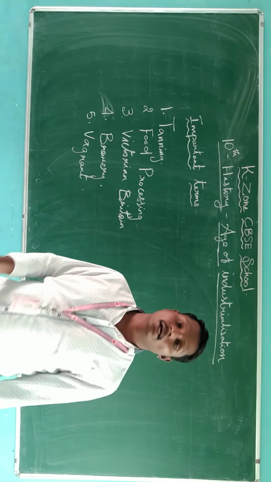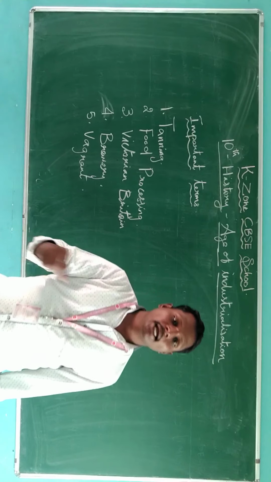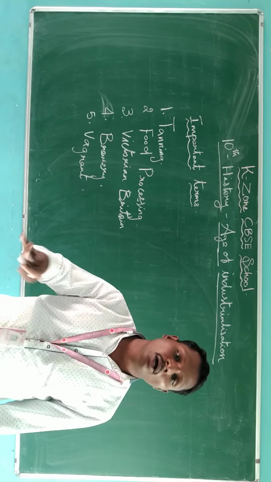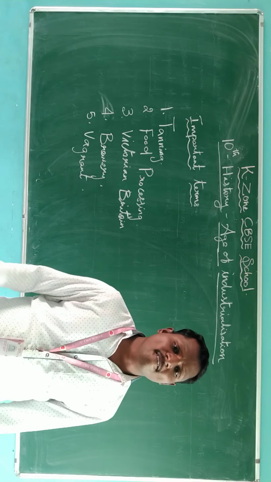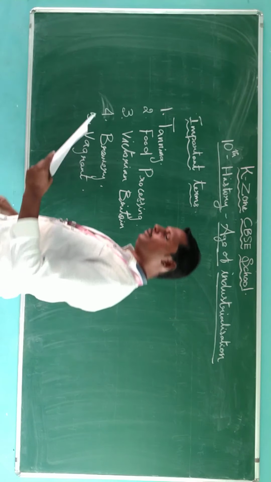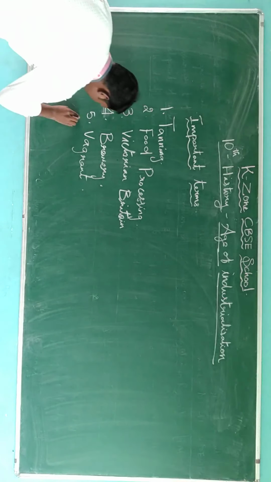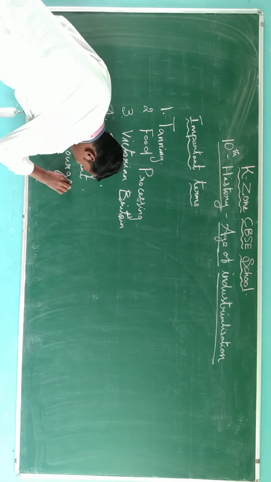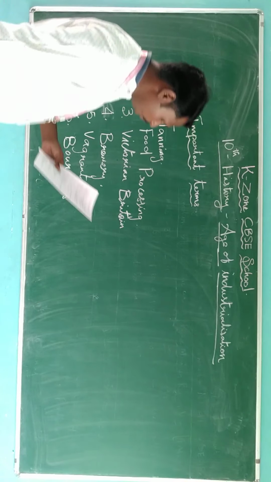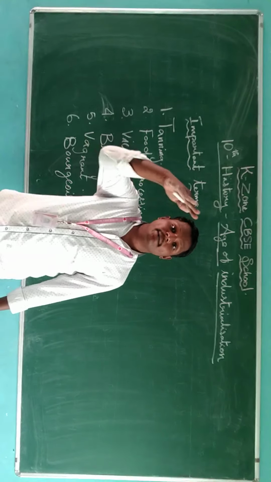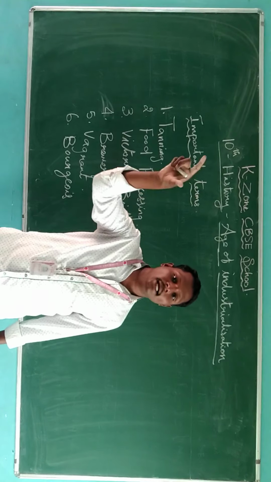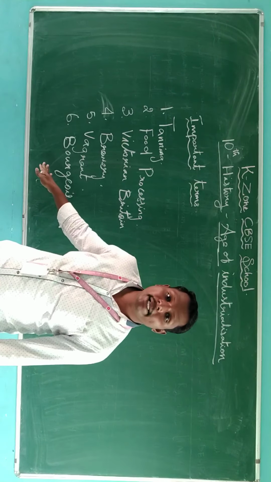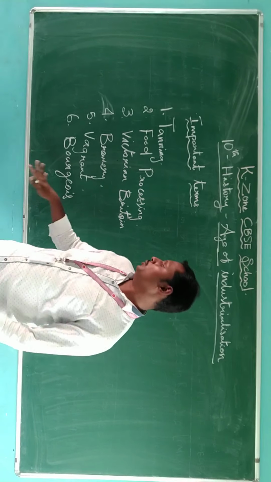A vagrant is a person without a permanent place or regular work. And the next one is bourgeois. Bourgeois is nothing but upper middle class people.